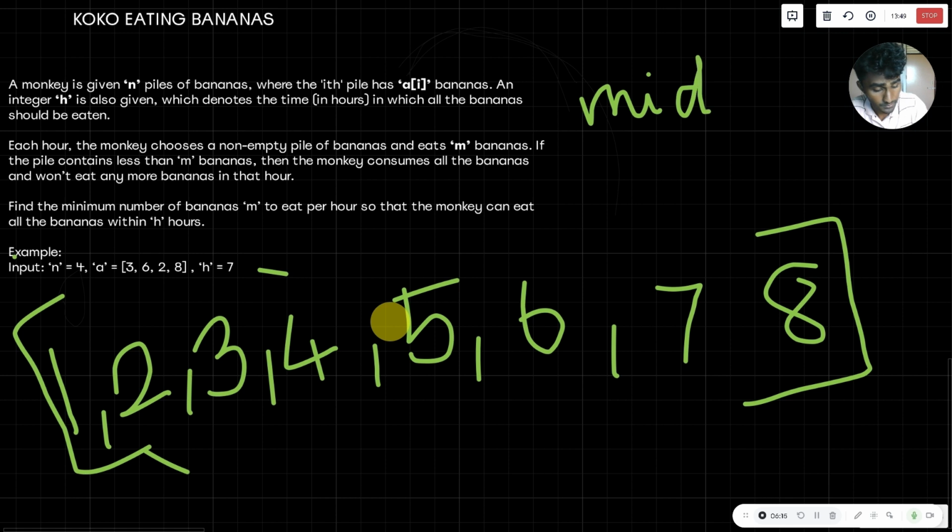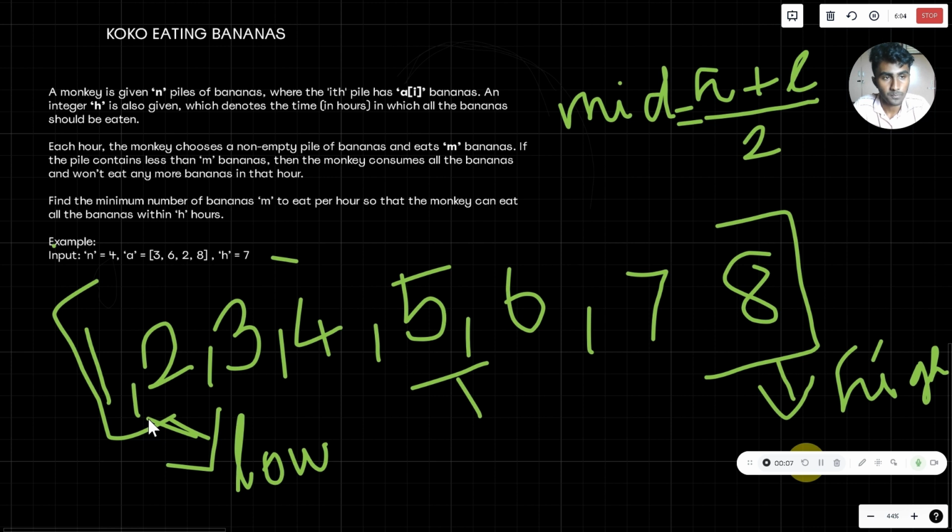The formula for mid is high, that is h, plus l, divided by 2. So this is the formula for mid calculation. We are given an array, and we are asked to find the low and high in that array, where low is the first and least element of the array, and high will be the highest element of the array. For this particular array, as an example, the mid is calculated as 7 plus 0 by 2, that is 3.5, that is 4. The fourth element is 5.